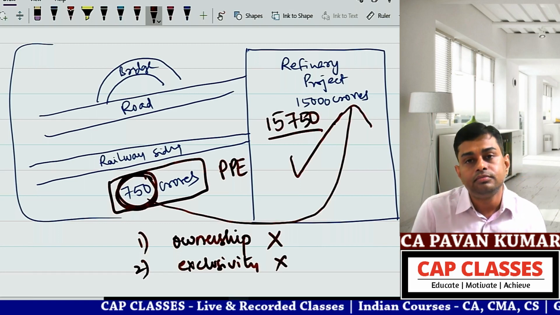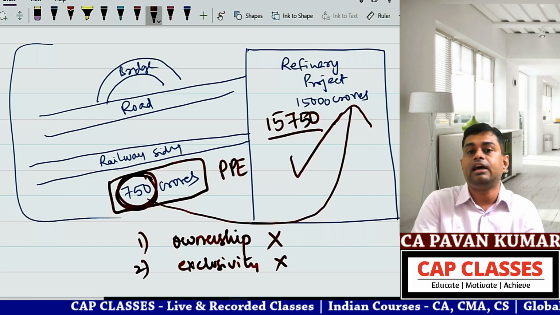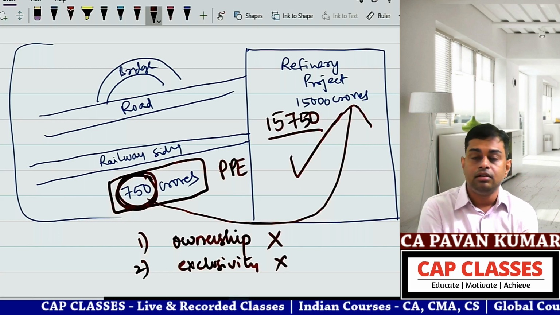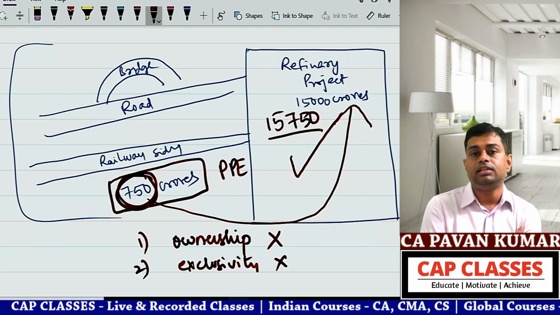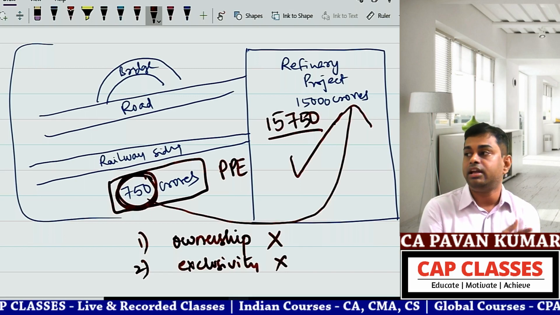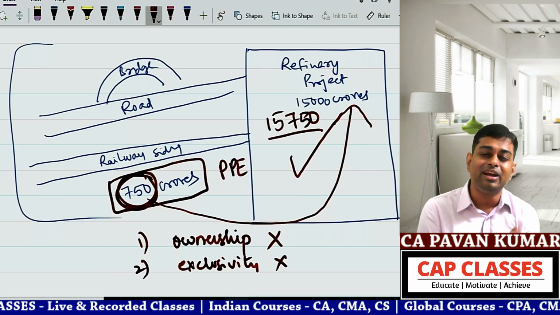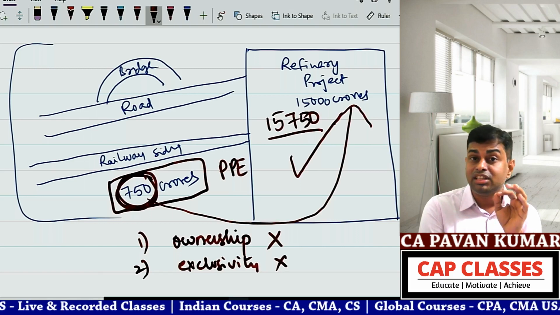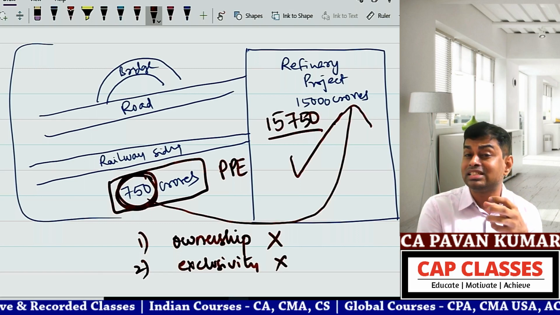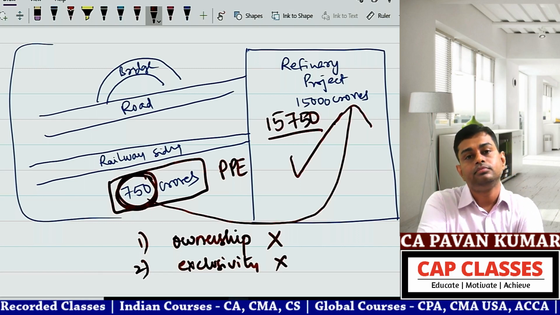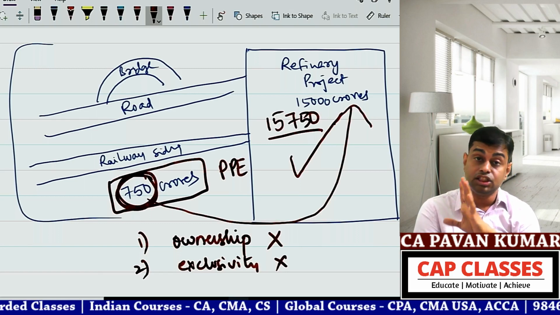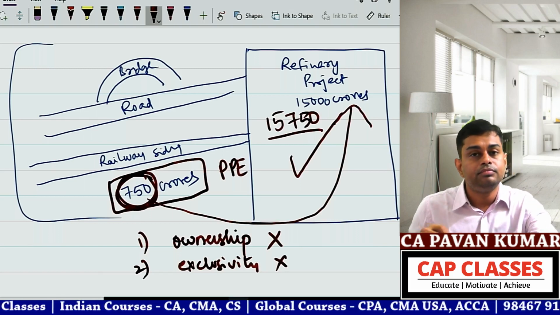Beautiful question. Many students say, Pavan sir, ownership is not there. Pavan sir, exclusivity is also not there. I constructed the road, everybody is using it. How can it be my asset, Pavan sir? Beta, there is something called judgment, there is something called substance over form. Considering that this is your asset, no doubt about it.